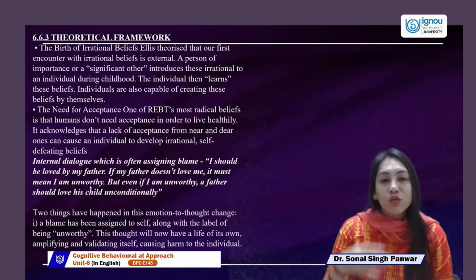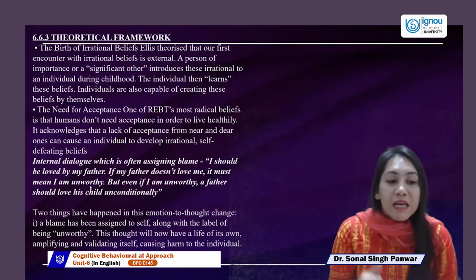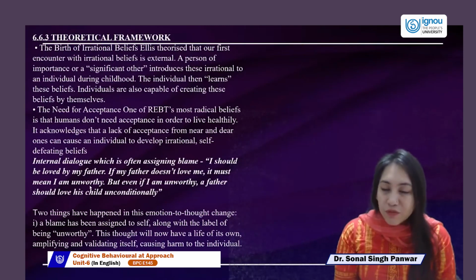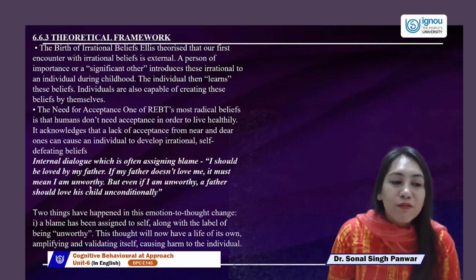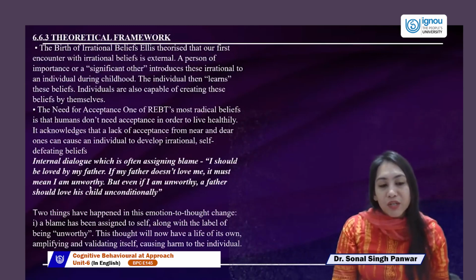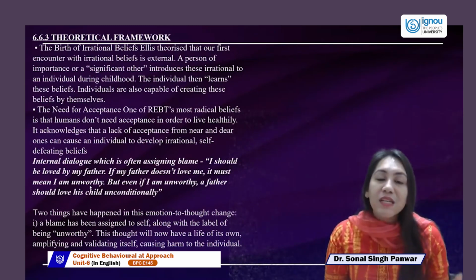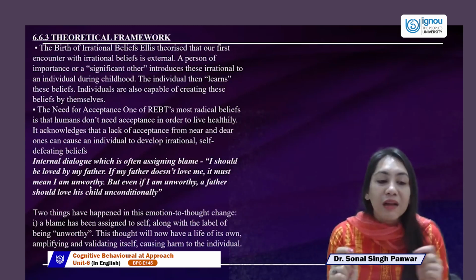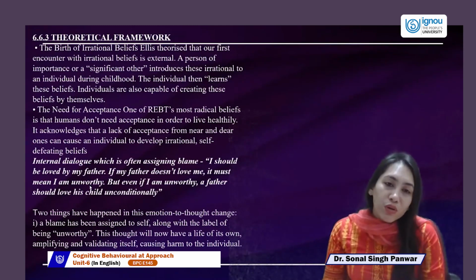Two things will happen if you convert it into your day-to-day thought process. A blame has been assigned to self. You've already labeled yourself as unworthy in the self-labeling internal dialogue, and it's turning into a blaming internal dialogue now. The blame you assign to the self has been labeled with a highlighted term, which is unworthy. This thought will now have a life of its own.